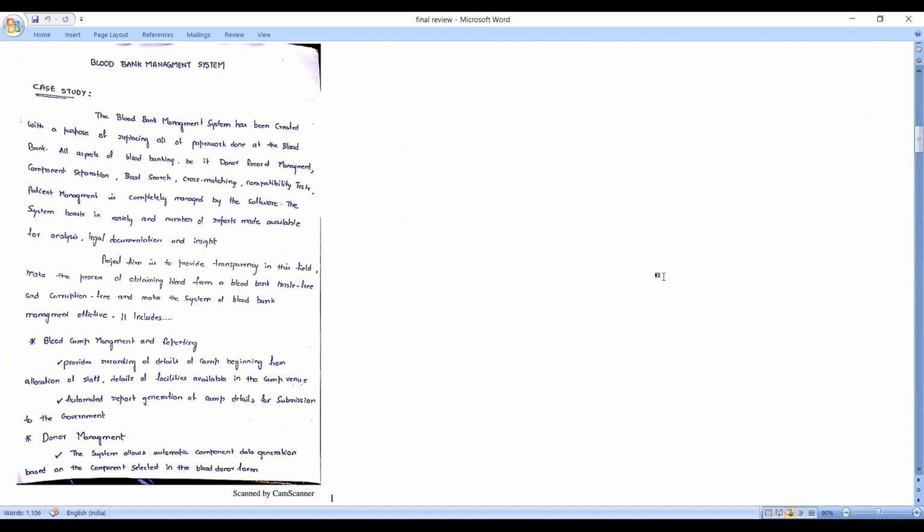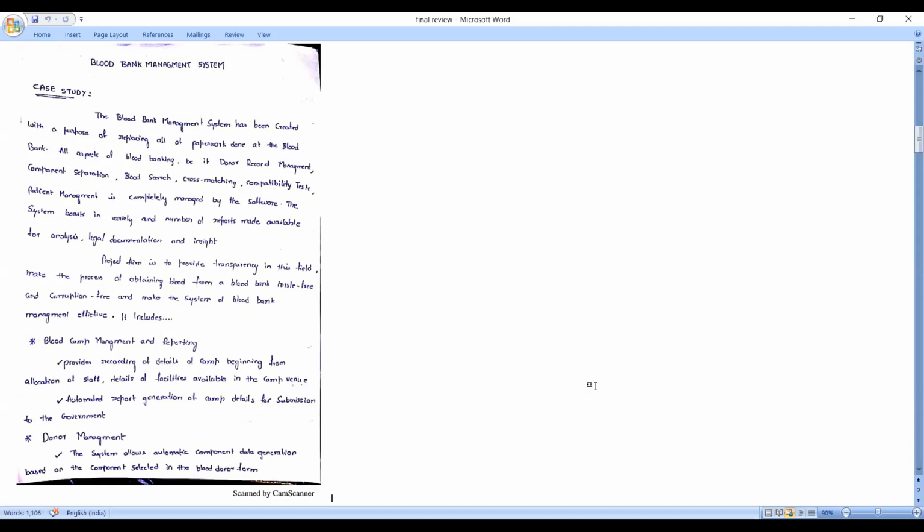All aspects of blood banking, be it donor record management, component separation, blood search, cross matching, compatibility tests, patient management, are completely managed by the software. The system provides a variety and number of reports made available for analysis, legal documentation, and insight. The project aim is to provide transparency in this field, make the process of obtaining blood from a blood bank free and corruption free, and make the system of blood bank management effective.